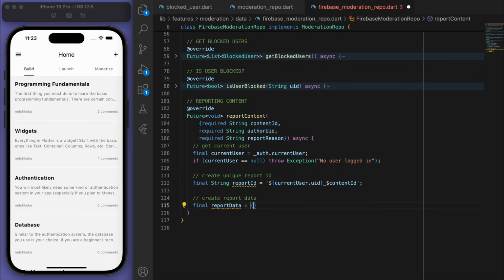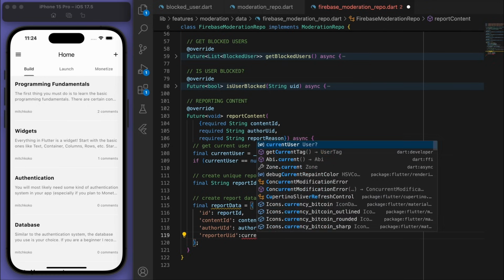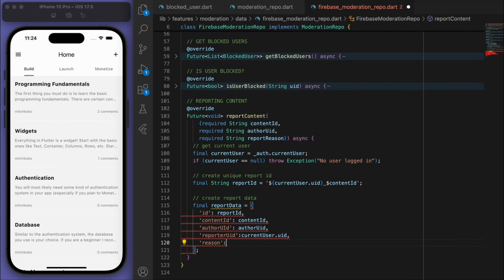So the report is going to have an ID for itself, and then the content ID. So like which piece of content are we reporting? The author ID, so who owns this piece of content, as well as the reporter. So who is the person that's reporting it? That is the current user. And finally, we can have a reason. And the reported at timestamp.